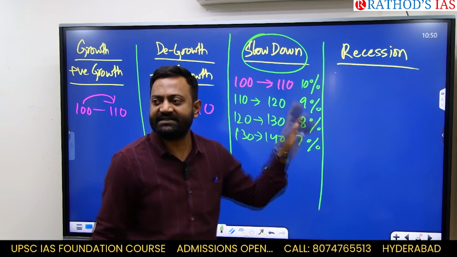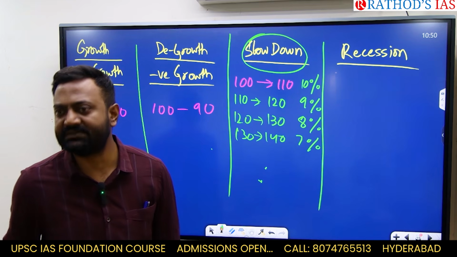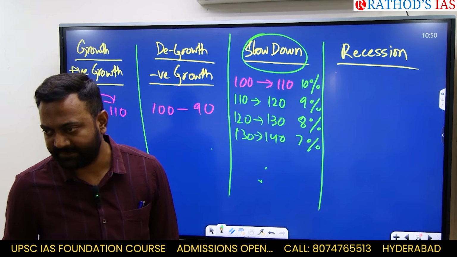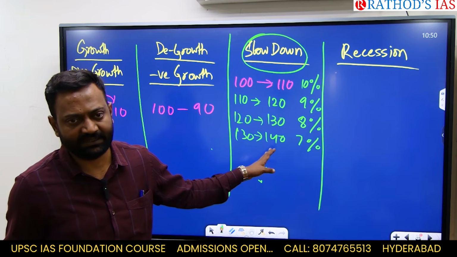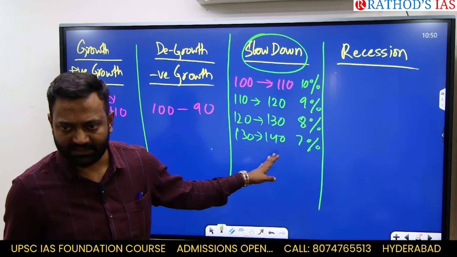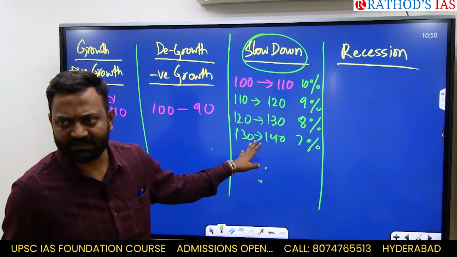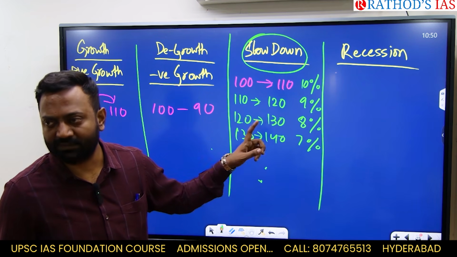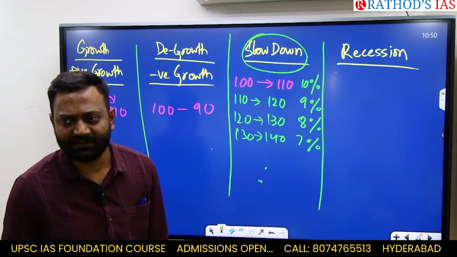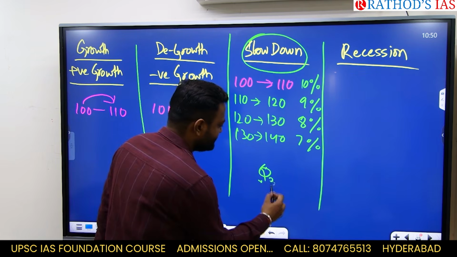But the rate at which you are growing is coming down, and that is what is known as slowdown in the economy. These are the words that you get in the newspapers every day. Now you will understand what slowdown is. "Quarter 3 registers a slowdown." What does it mean?